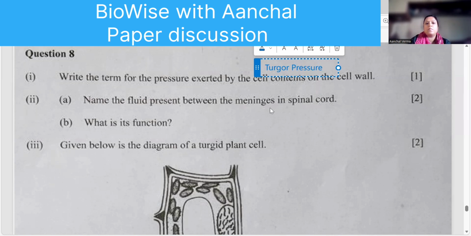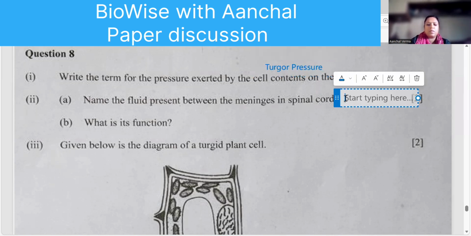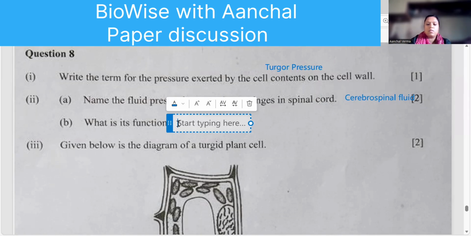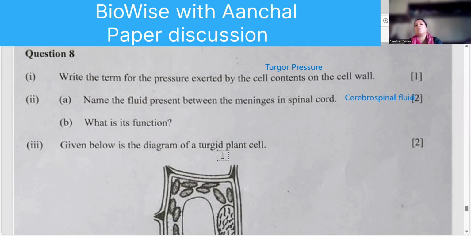Name the fluid present in between the meninges of the spinal cord. Cerebrospinal fluid. What is its function? Prevents mechanical shock, right? So you can write that it prevents mechanical shock, rigidity, and then what to say? Provides nutrition.